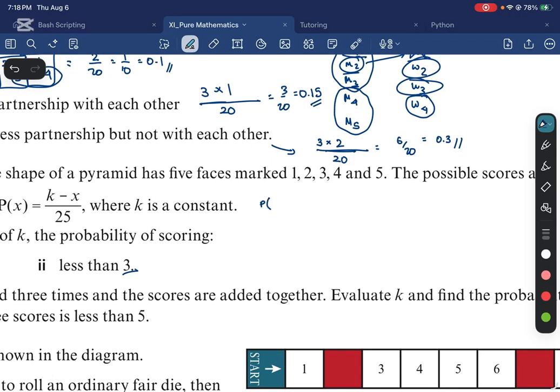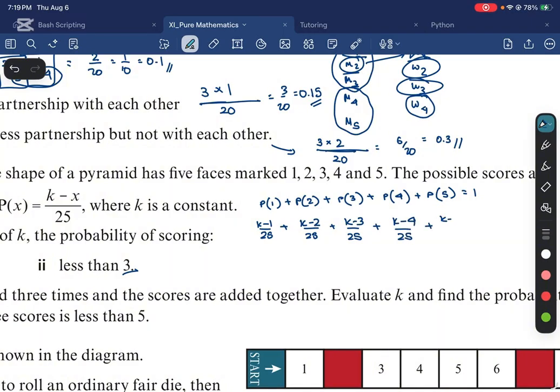So P1 plus P2 plus P3 plus P4 plus P5 should be equal to 1, right? I should get at least one of them. So the probability that I get a 1 or a 2 or a 3 or a 4 or a 5 is 100% because I will get one of them, right? So P1 is (k minus 1) over 25 plus (k minus 2) over 25 plus (k minus 3) over 25 plus (k minus 4) over 25 plus (k minus 5) over 25 is equal to 1.